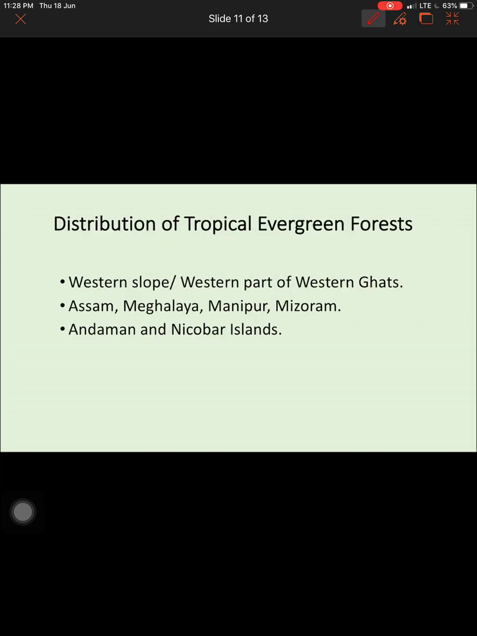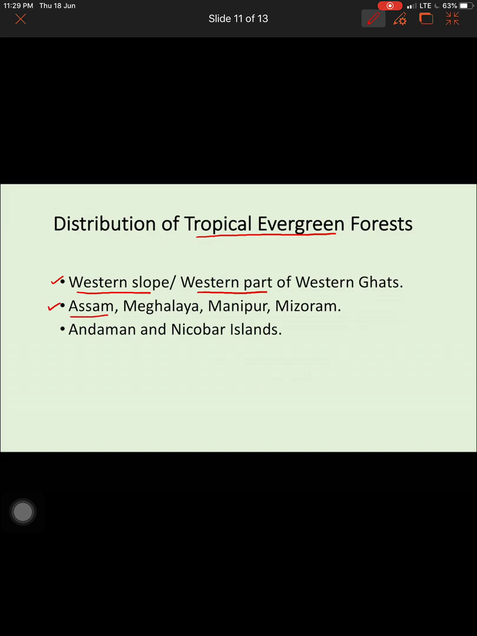Now, where do you find these evergreen forests? Sometimes they ask you to name the region, meaning a very specific place. Sometimes they ask you for states. So please try to remember region and state properly. Let's start with the region. Tropical evergreen forests are chiefly found in the western parts or Western Ghats. So in the western slope or western part or Western Ghats, you will find tropical evergreen forest.